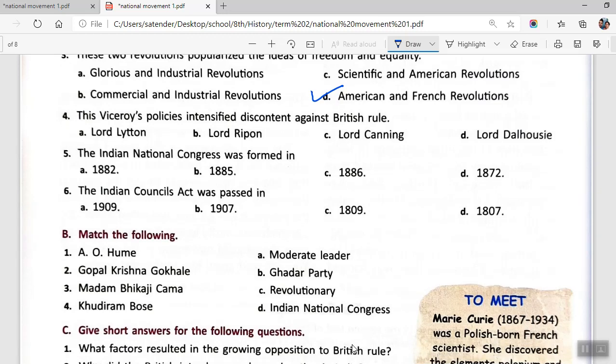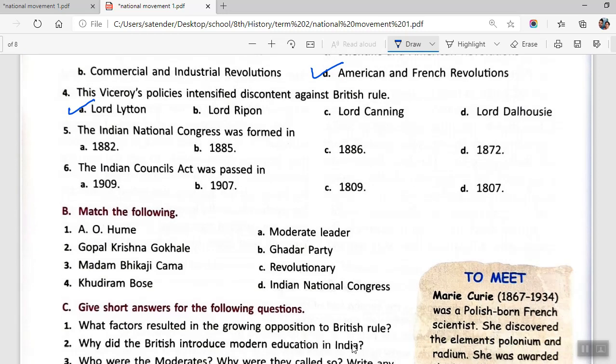This Viceroy's policies intensified discontent against the British rule. So, in this, the answer would be Lord Lytton. His name is often related to Delhi Darbar and the Vernacular Press Act. So, these were his such policies. They just led to rising discontent among the Indians.